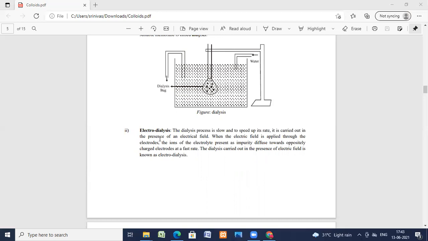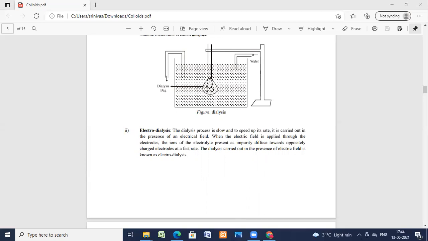In this process, the solution is placed in the parchment paper or the cellophane bag, which in turn is suspended in the tank through which the distilled water is circulated, and the soluble impurities diffuse out, leaving the pure salt behind. The process of diffusion may be hastened by using hot water in place of the cold water. So hot dialysis can be done, and even the cold dialysis can be done.